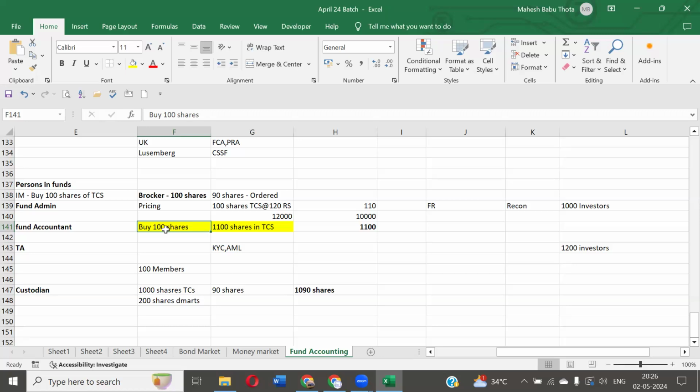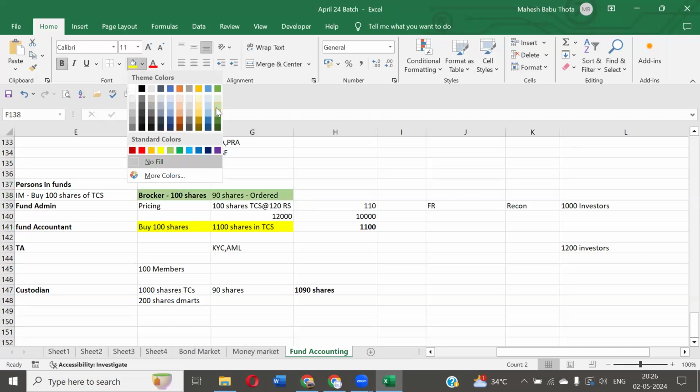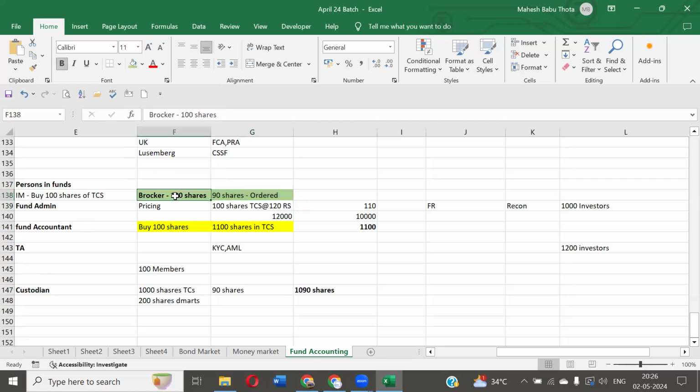Shares allotment document. From whom will you get that? Broker, from broker. Exactly, guys. From the broker. So let's download the broker statement. In the broker statement, we can clearly see, right? Investment manager gave 100 shares instruction, but they have placed only for 90 shares. Problem solved. So now what will we do?